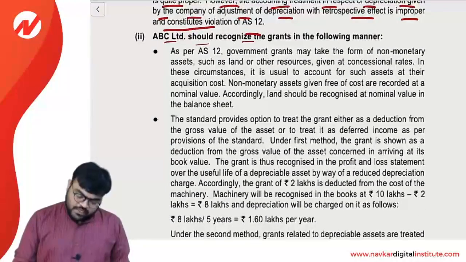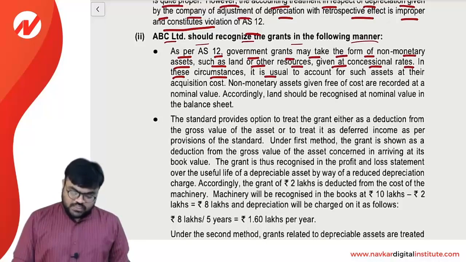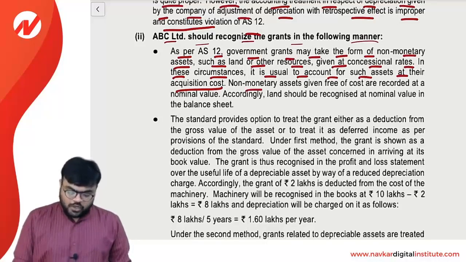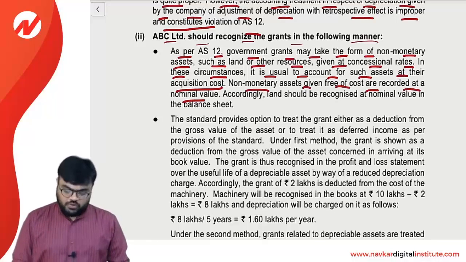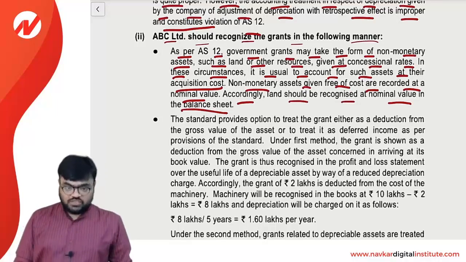ABC Limited should recognize the grant in the following manner. As per AS 12, government grant may take the form of non-monetary assets such as land or other resources given at a concessional rate. In these circumstances, it is usual to account for such assets at their acquisition cost. Non-monetary assets given free of cost are recorded at a nominal value. Accordingly, the land should be recognized at a nominal value in the balance sheet.